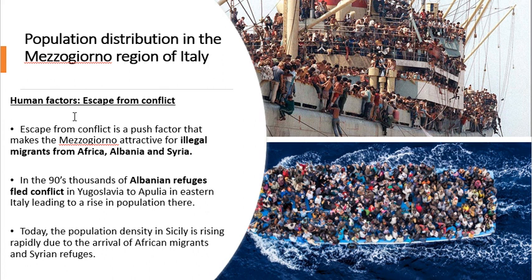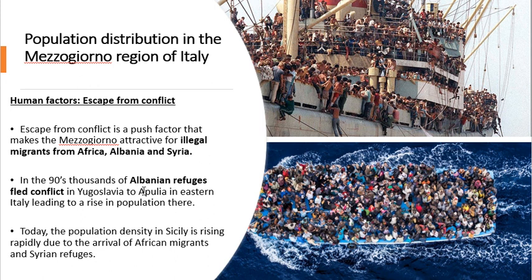So, illegal migrants from places like Africa, Albania and Syria have come, okay? In the 90s, thousands of Albanian refugees fled conflict in Yugoslavia. So, in Yugoslavia in Eastern Europe, basically Yugoslavia was a place that was made up of small satellite states that eventually they all started fighting with each other and they broke up. So a lot of Albanian refugees left. So here we have a boat full of Albanian refugees coming to Italy.